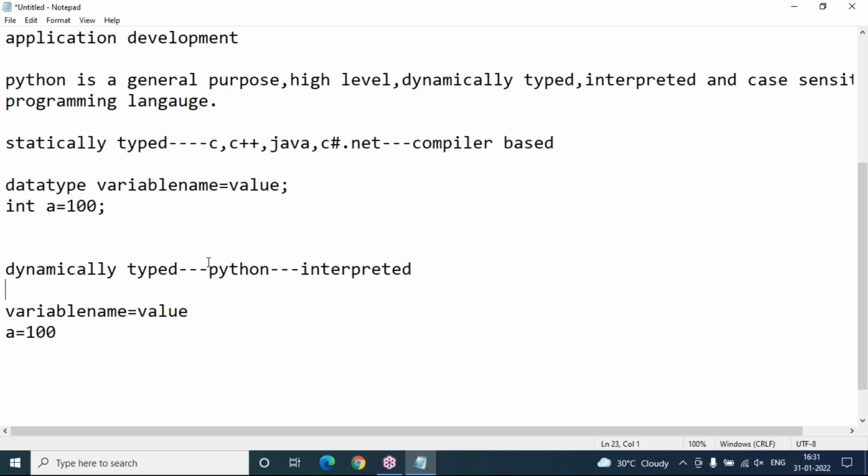Why? Because even though a number of errors may be there in Python, in the line by line checking process, the first line where an error is traced is the only one displayed. Once you solve that error, it will move to the next line in the checking process. This is called interpreter based. Because of this interpretation, I can say Python program execution speed is slow when compared to these languages.